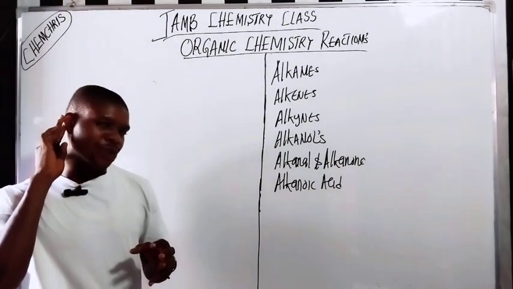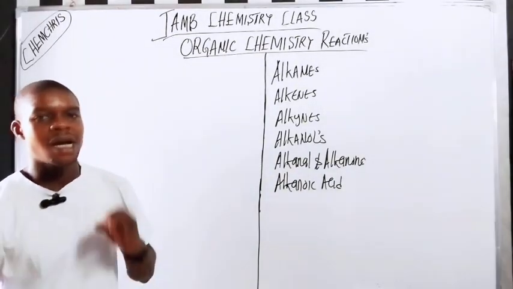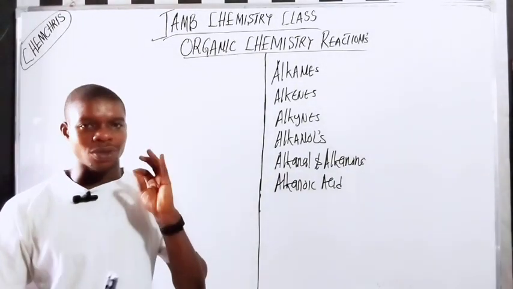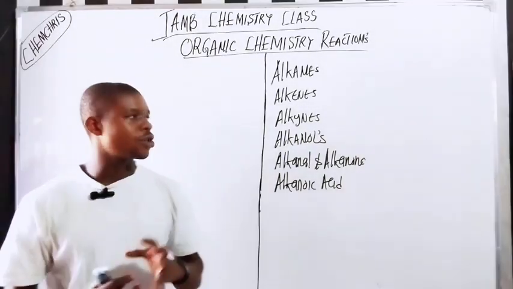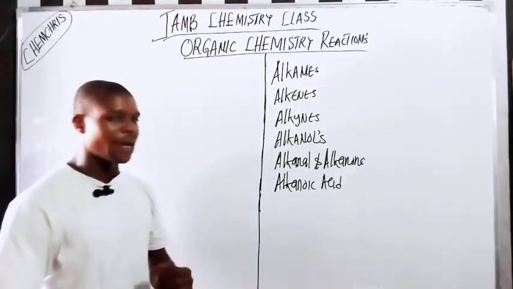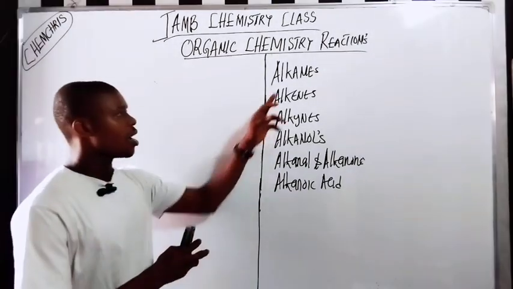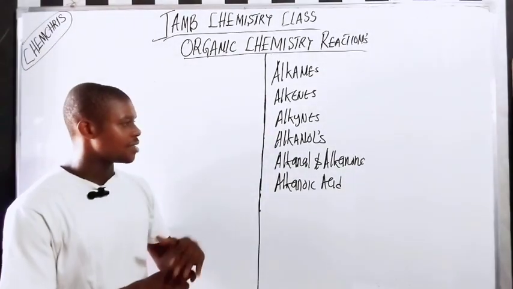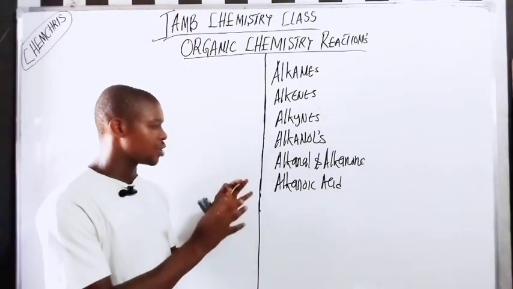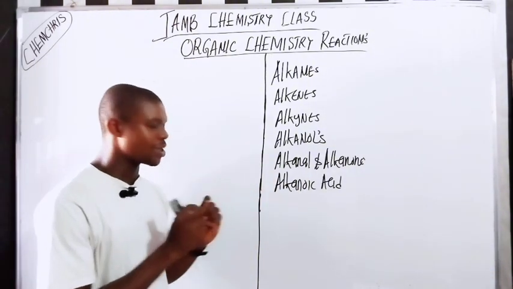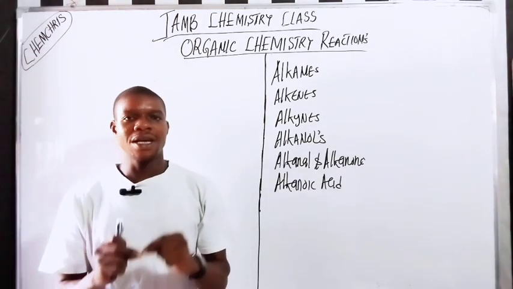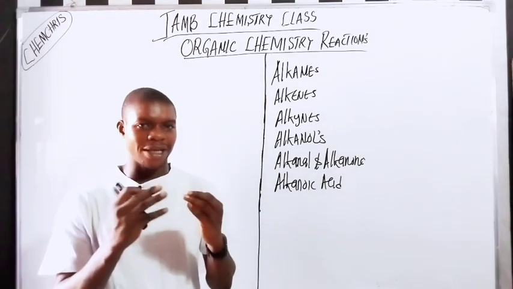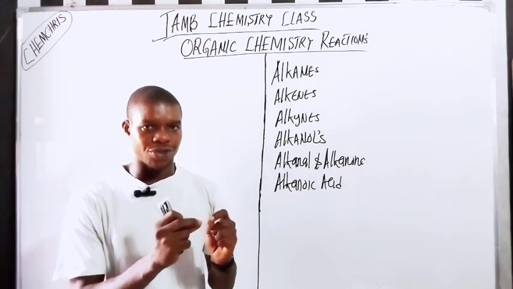I have been studying past questions for the past 3 to 4 days to check how JAMB usually asks questions and the exam format. What I came across is that these are the areas JAMB normally focuses on: alkenes, alkynes, alkanols, alkanals, alkanones, and carboxylic acids. So we have to look at each and every one of them in this video, and the patterns JAMB uses to ask questions.